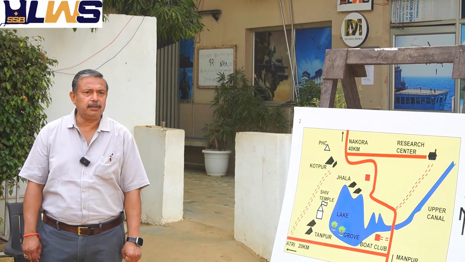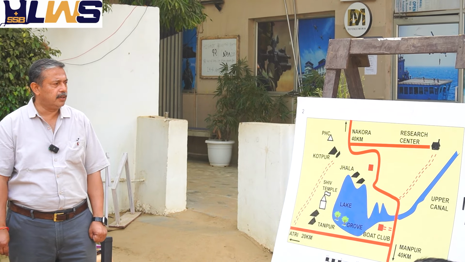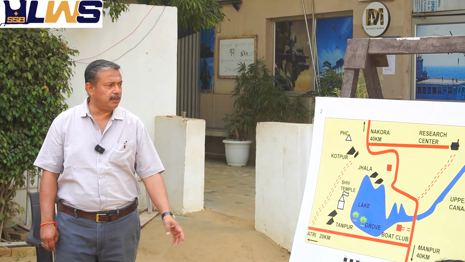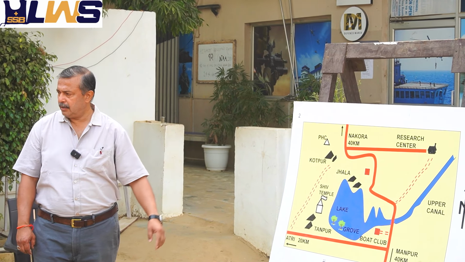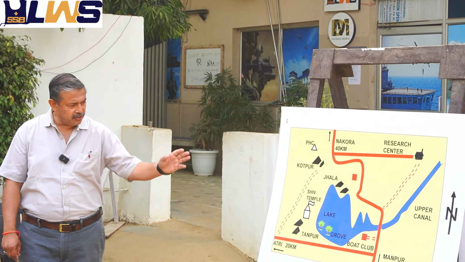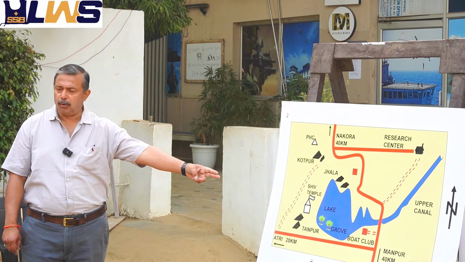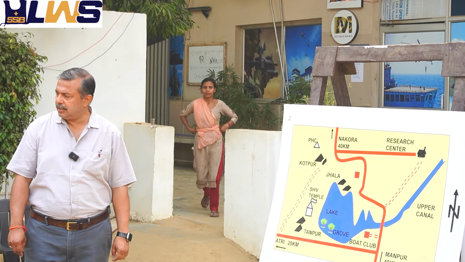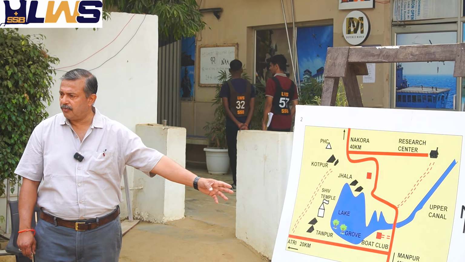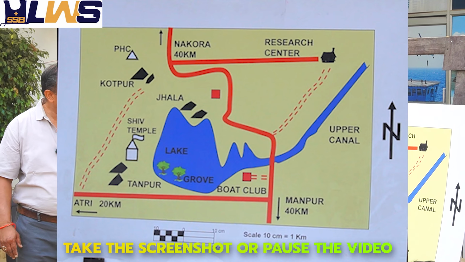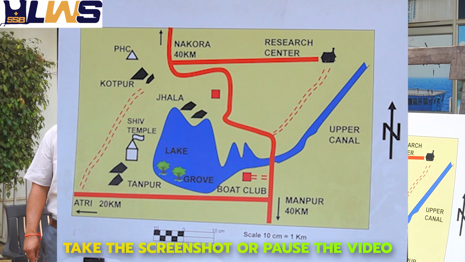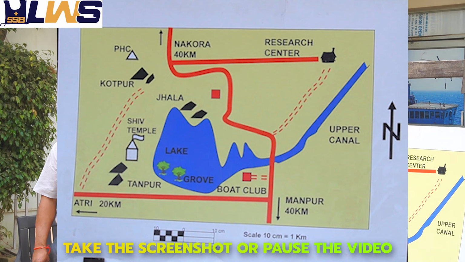Yes, sir. Okay, now we come to the important places on the sketch. You can see at the top, roughly towards the right, there is a place marked as the research center, which is connected by a pakka and a kacha road to the main road. Thereafter, there is a place marked as the upper canal. As we go clockwise, we come to an area marked as the boat club. And the boat club further on leads to a lake. And the lake at the southern part has a grove. We can say it's a grove of fruit trees. Then, as we go in a cyclic order, on the western half of the lake, you have a village called Tanpur. And Tanpur has a Shiv temple.